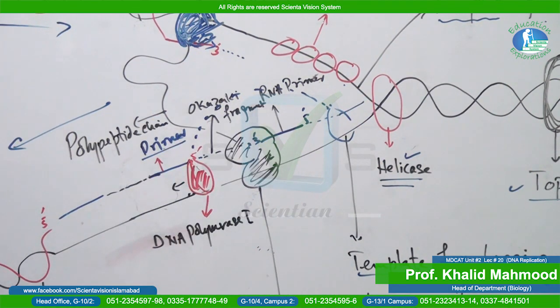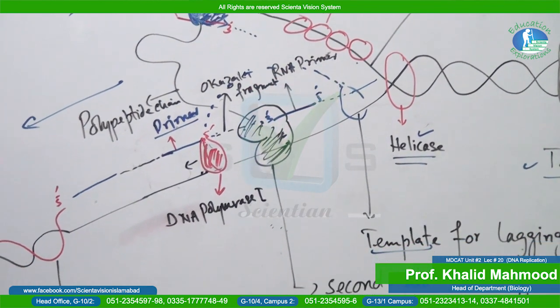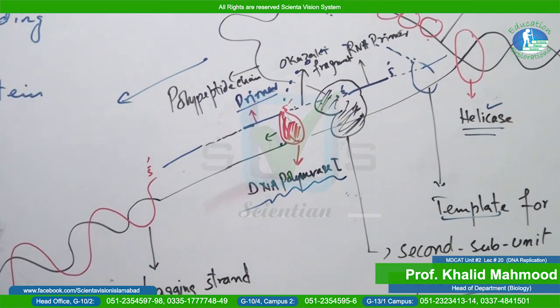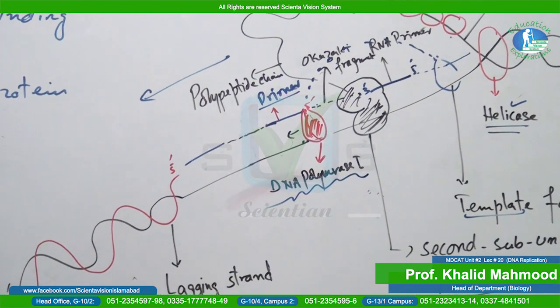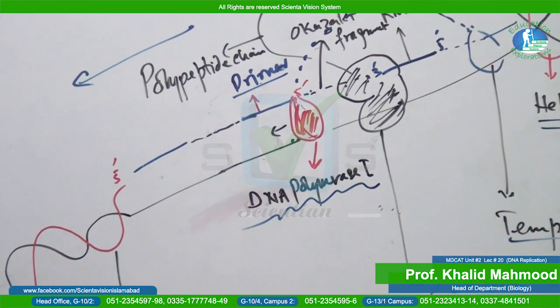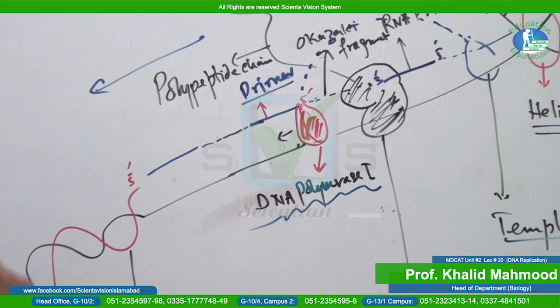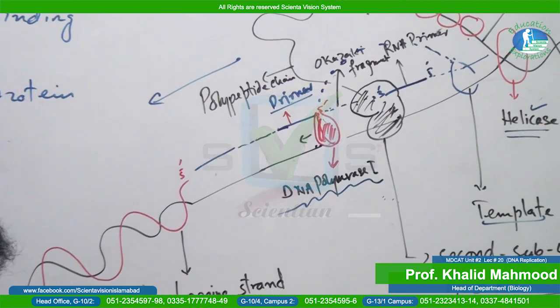Now in the process of termination, there is an important role of DNA polymerase 1. What is the role of DNA polymerase 1? Keep in your mind that it performs a dual function. What is its dual function?